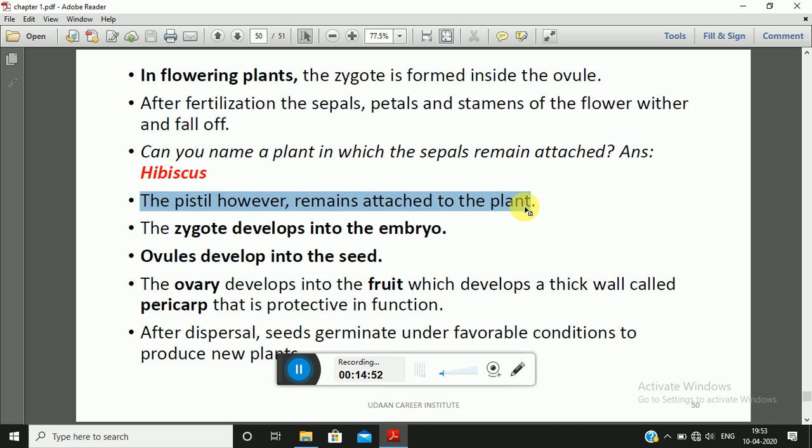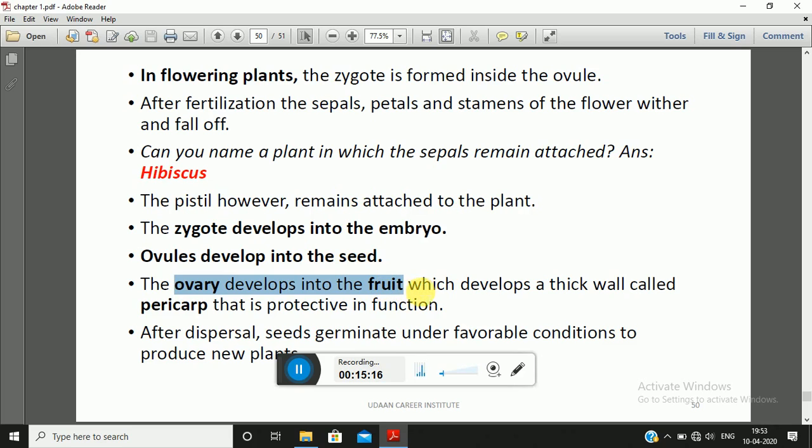The pistil, that is the female reproductive organ, remains attached to the plant, and the zygote develops into an embryo. The ovule will develop into seed, and the ovary will develop into fruit. So in flowering plants, the zygote develops into embryo, ovule into seed, and ovary into fruit.